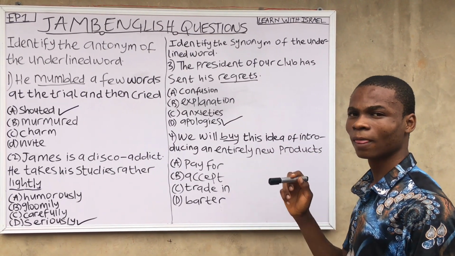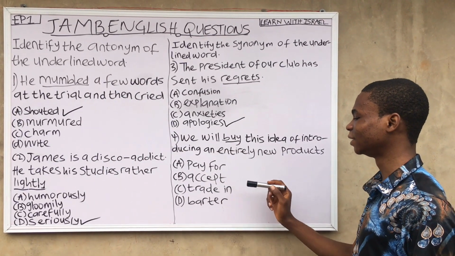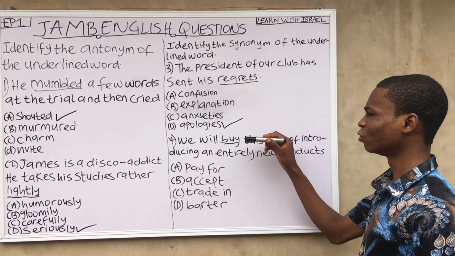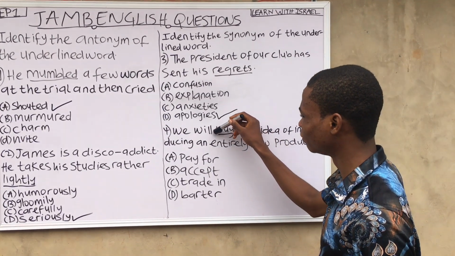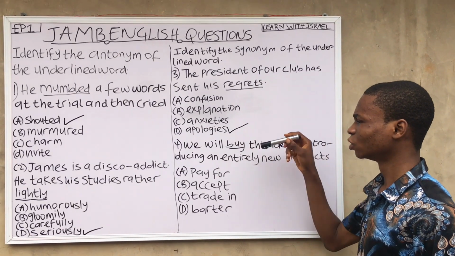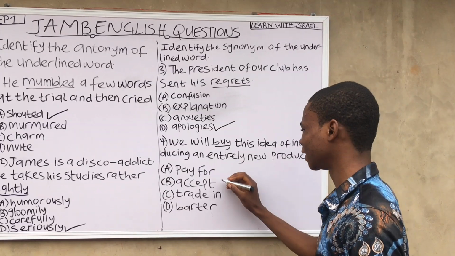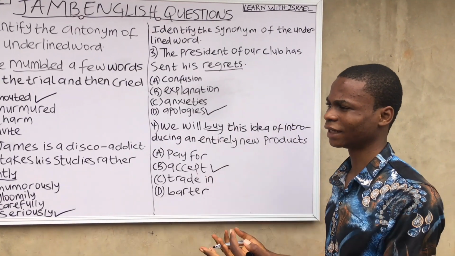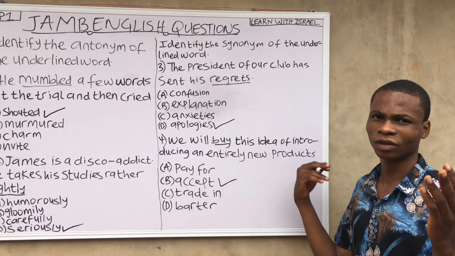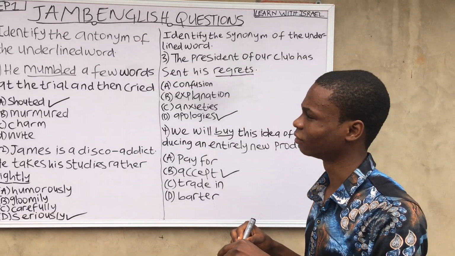A, pay for. B, accept. C, trade in. D, barter. But we are dealing with the word buy for the synonym. So if we are to look for the synonym of the word buy, we will go for accept. To buy the idea, to accept the idea.